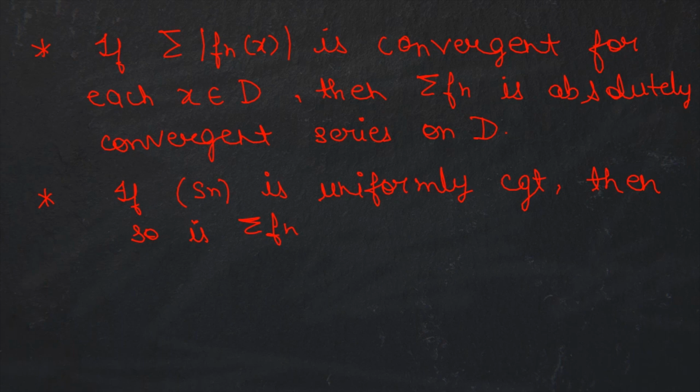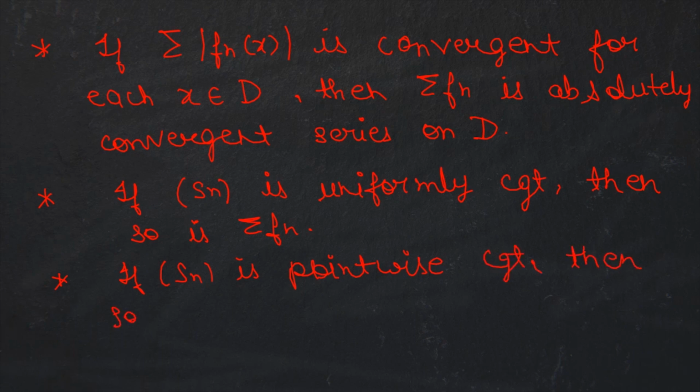Similarly, if Sn is pointwise convergent, then so is sigma Fn. So sigma Fn has all the characteristics according to the sequence of partial sums.